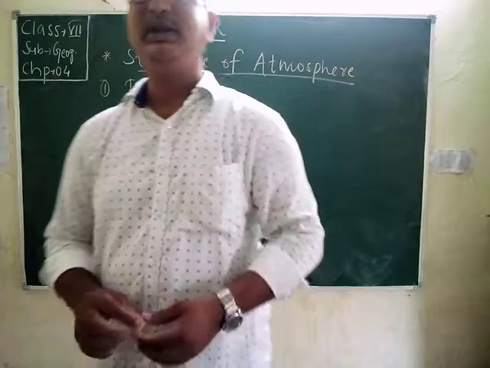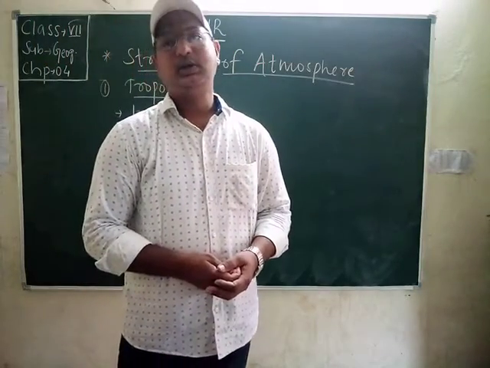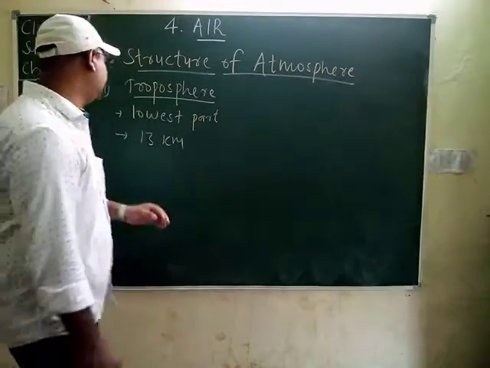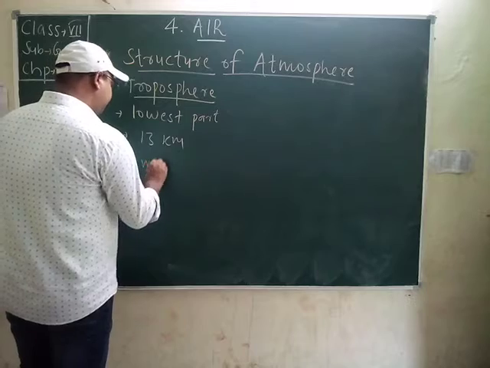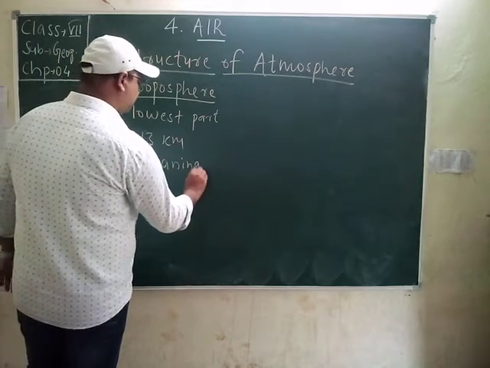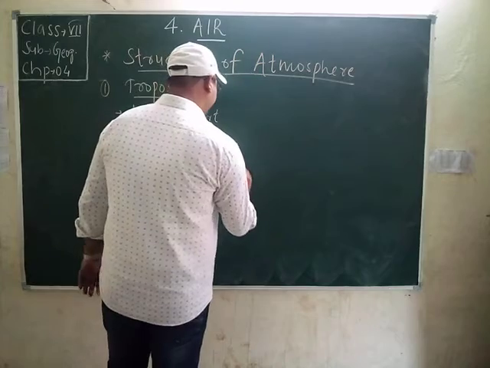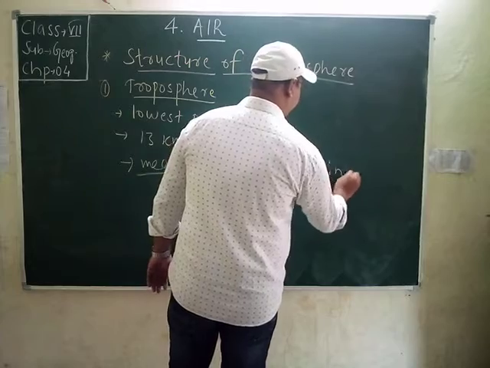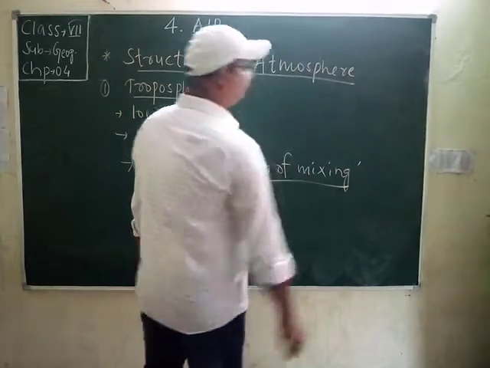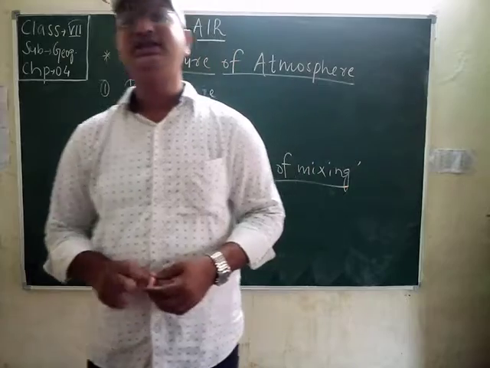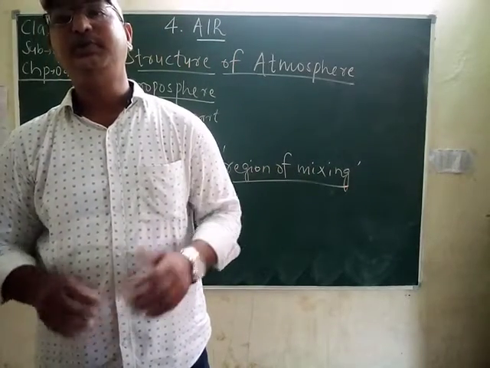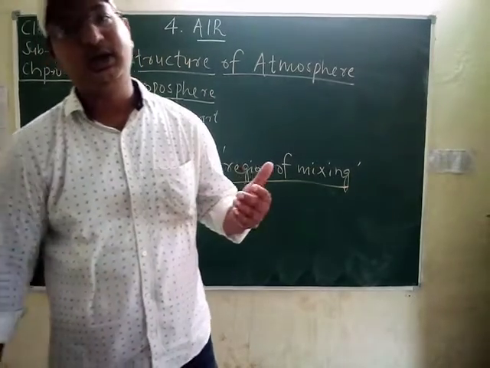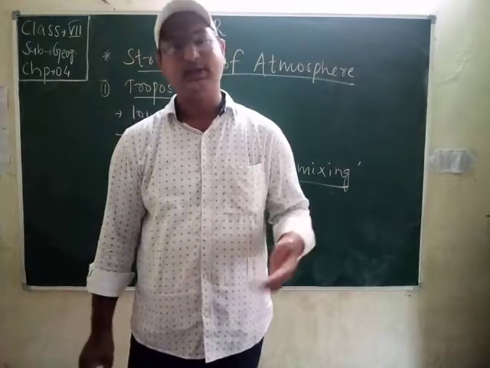It is therefore seen as the theatre for weather. Okay, students, troposphere literally means the region of mixing. In Greek, it has been derived from the word tropos, meaning mixing or turbulence. Different types of weather phenomena like rainfall and hailstorms are seen in this layer of the atmosphere.